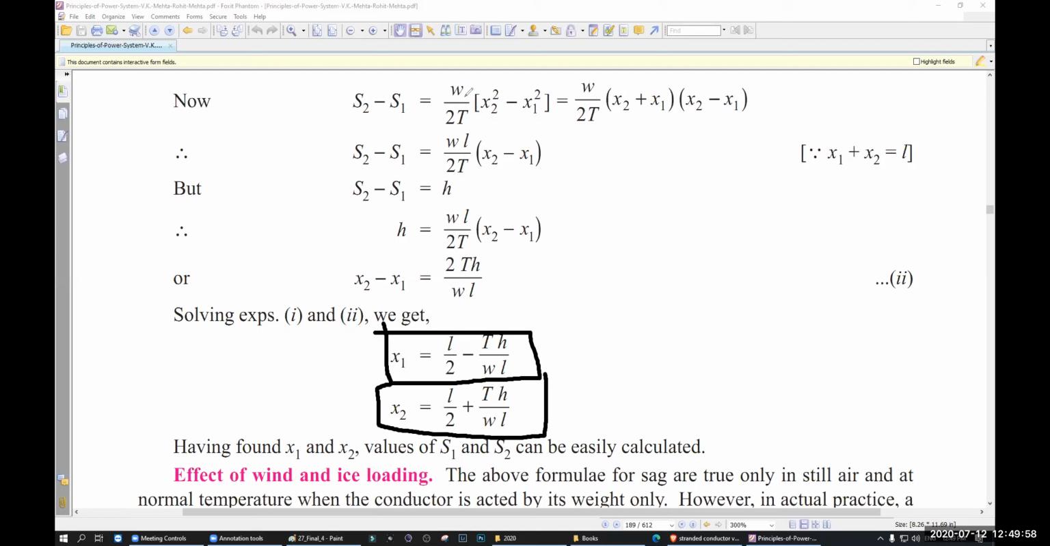W by 2T times (x2 squared minus x1 squared). Here you can write (x2 plus x1)(x2 minus x1). X2 plus x1 is equal to L because that is the distance. So you put it there, and from there, if you calculate algebraically, you will get x1 and x2. X1 is equal to L by 2 minus TH by WL. X2 is equal to L by 2 plus TH by WL. You can do it by yourself, no problem.